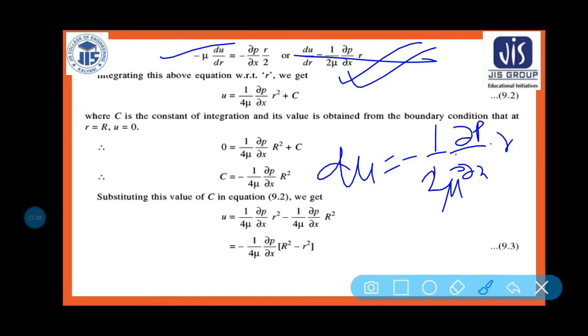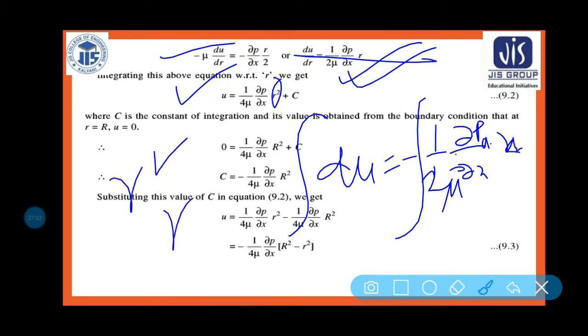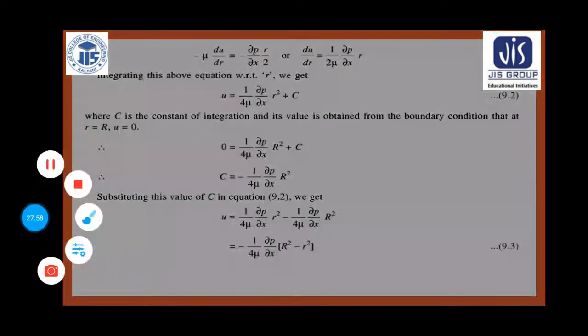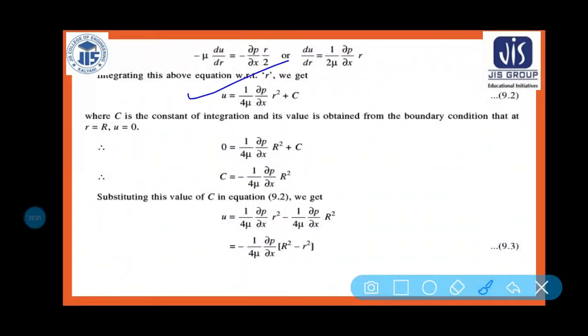Here the only variable is r. So what is the integration of r dr? It is r square by 2. So ultimately this equation will come: u is equal to minus 1 by 4 mu del p by del x into r square plus c, that is your integrating constant.